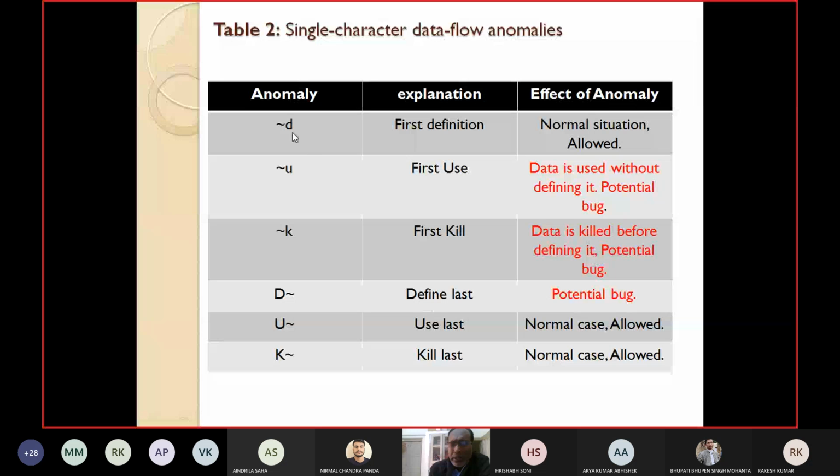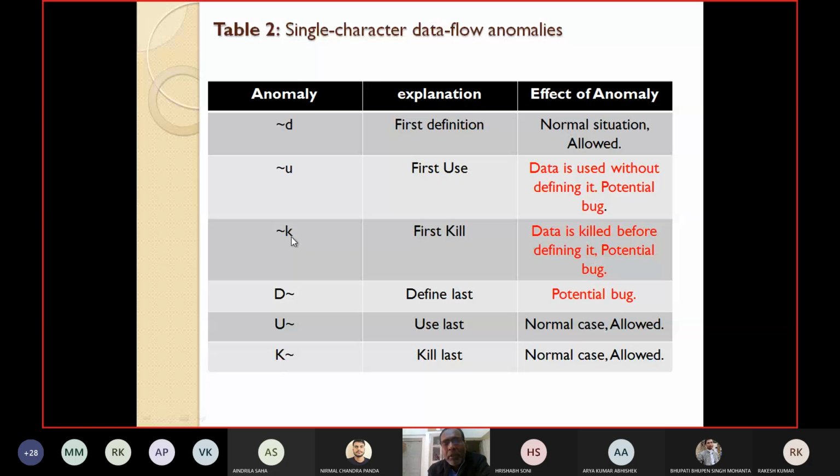Define. This is a definition. Before that, what has happened, we are not worried about. So obviously it's a normal situation because the first step is definitely we are defining, it is allowed. But see, negation U means it is the first use. Before that we are not interested, but we cannot use a variable unless we are defining it. So the meaning is that data is used without defining.